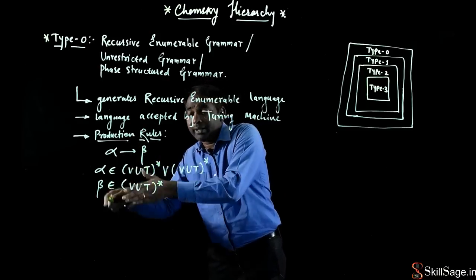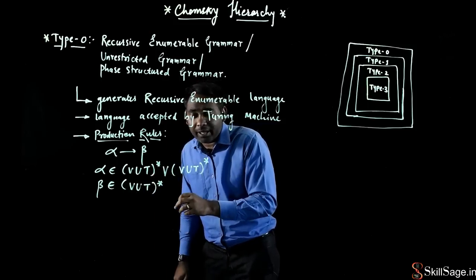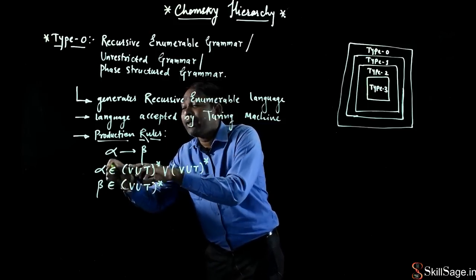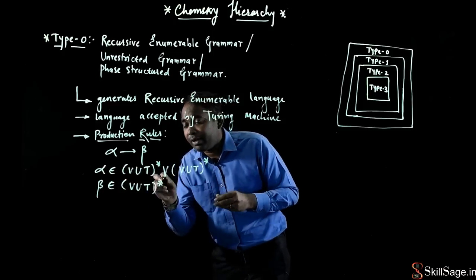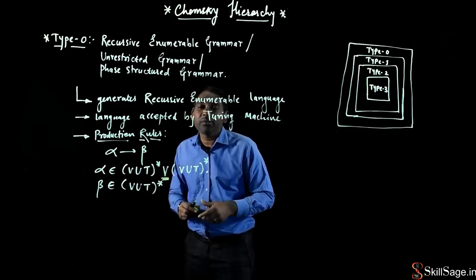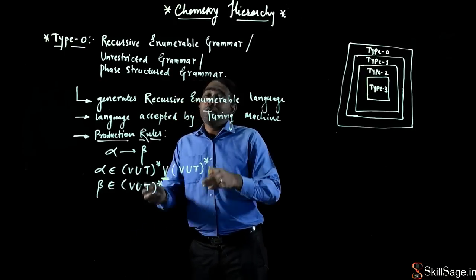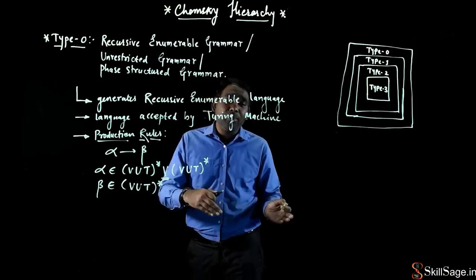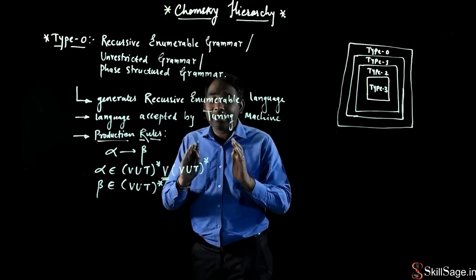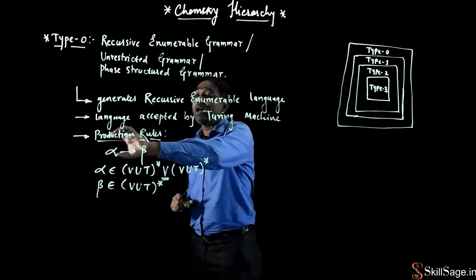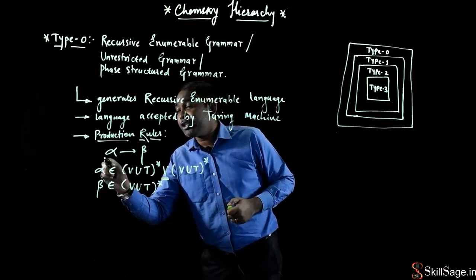Alpha should consist of one V, that is, at least one variable has to be on the left hand side of the production rule, with any number of variables and terminal symbols around it. This denotes my alpha.